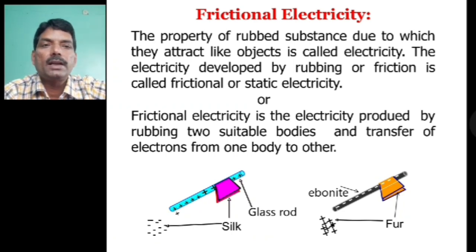Here you see the word static is used because static means the charges are retained on those objects only, they are not in motion. Therefore, when the charges are at rest, we call them static charges. This can be defined in another way. The frictional electricity is the electricity produced by rubbing two suitable bodies and transfer of electrons from one body to another. Now see here glass rod and silk. When you rub them, the glass rod becomes positively charged and the silk becomes negatively charged. So what happens in this case?